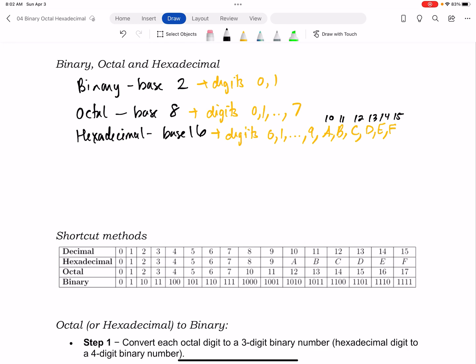But what I also want you to notice about these is that 8 is 2 to the 3rd, and 16 is 2 to the 4th. So these are really just powers of 2, bigger powers of 2. And that's going to be important because when I'm converting all three of these, binary, octal, and hexadecimal, into decimal numbers, base 10, I can use the conversion methods from before. What if I want to convert them in between one another? Well, then there are some shortcut methods.